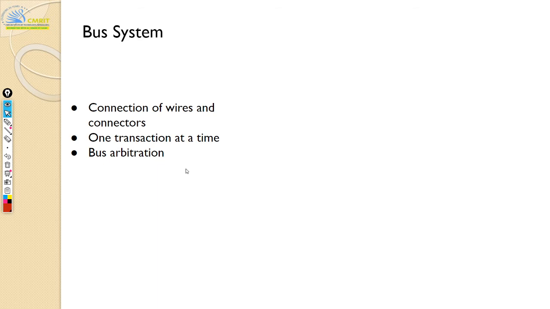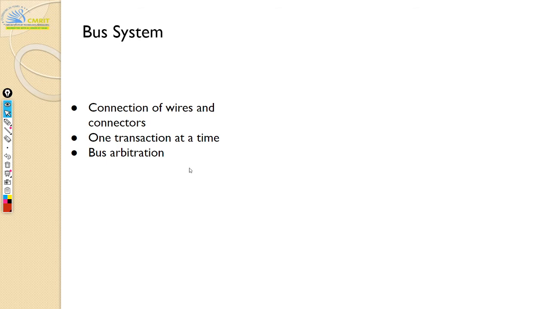If A wants to send something to B, I'll use the bus. Now, if C wants to send something to D, I have to use the same bus, but I cannot use it at the same time because A and B are now talking. That is why you need an arbiter, and the bus arbiter is going to take care of this arbitration. It's going to say, okay, now A is talking to B. C and D, you wait.